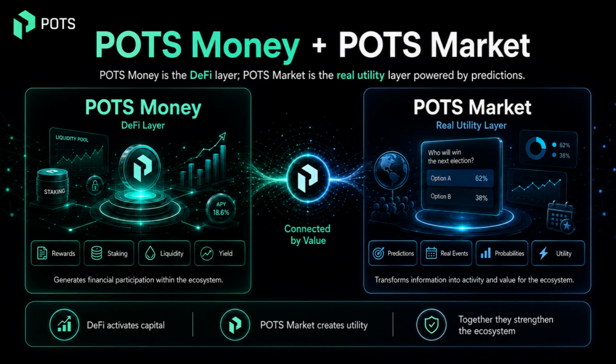The key point is that these two parts do not work separately. POTS Money provides liquidity and the DeFi structure. POTS Market provides utility, volume, and real activity. In summary, POTS Money activates capital. POTS Market creates utility. Together, they strengthen the entire POTS ecosystem.